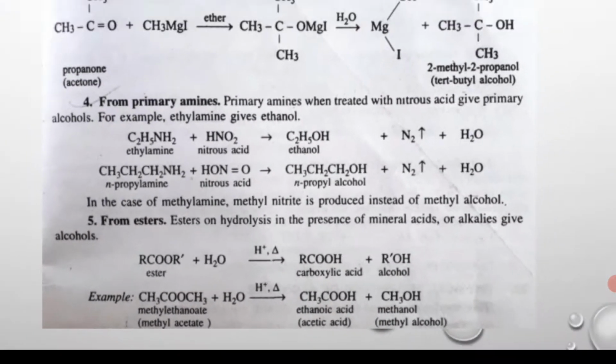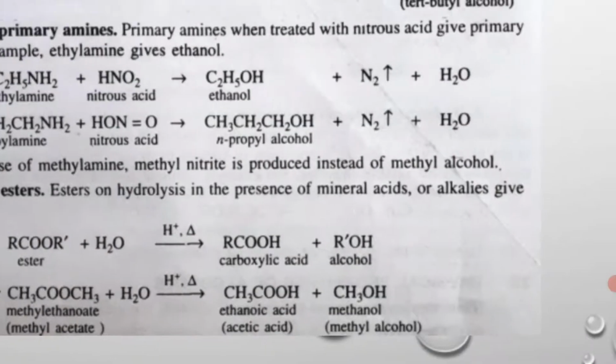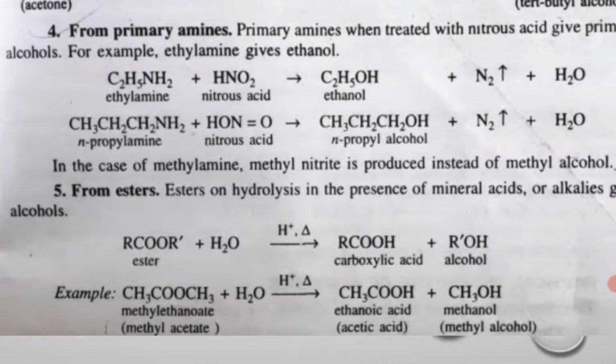Here we have esters, that is RCOOR' plus water H2O, in the presence of mineral acids and a certain temperature, giving carboxylic acid and alcohol, that is RCOOH plus R'OH. Here methyl ethanoate or methyl acetate, on treating with water in the presence of mineral acids, gives ethanoic acid, acetic acid, plus methanol, that is methyl alcohol.